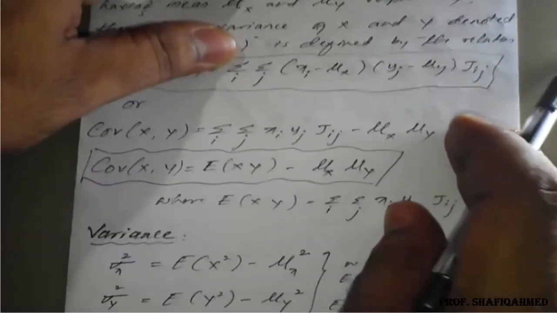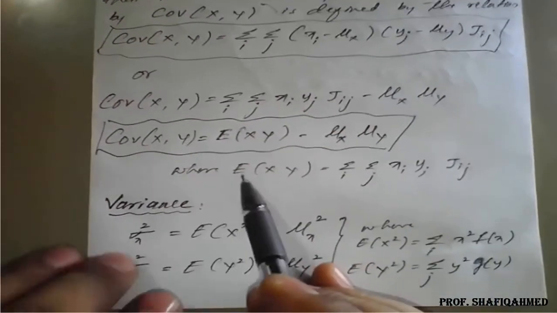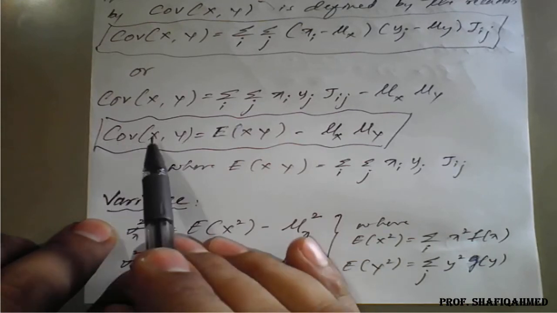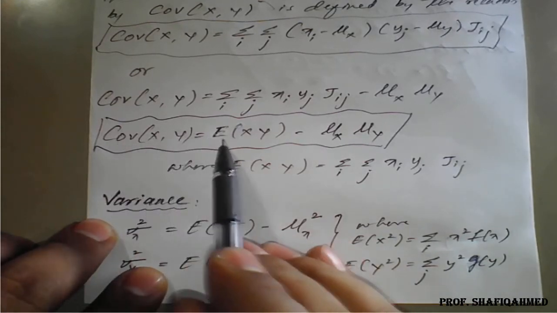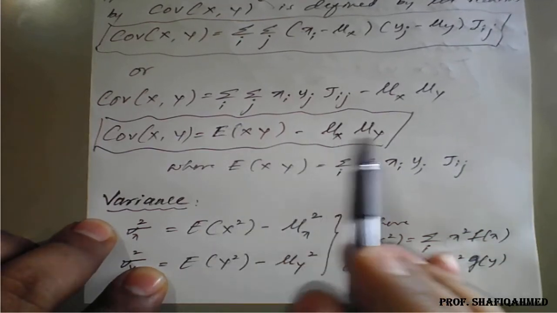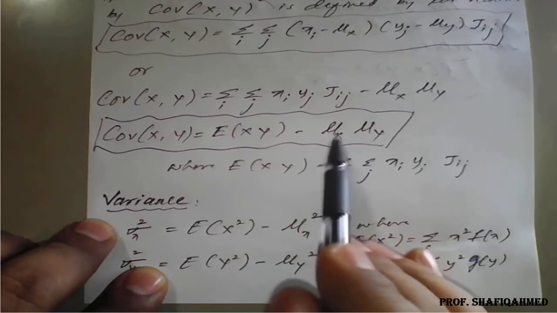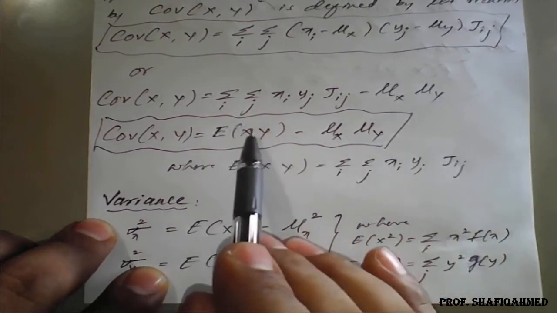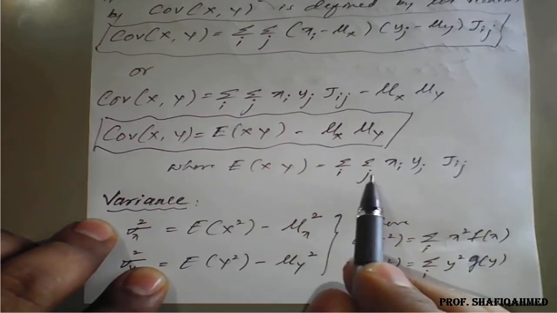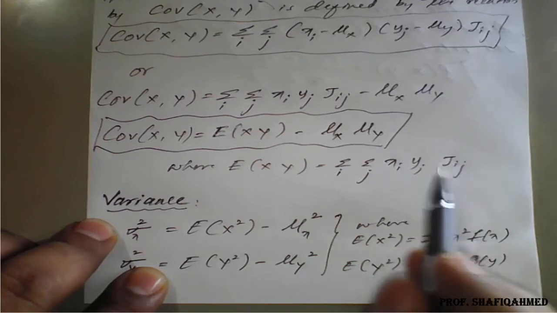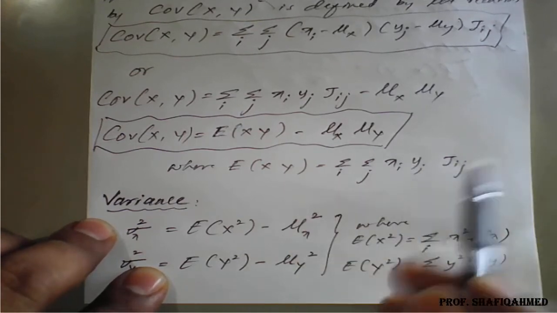Or, instead of this formula, a more easy way, the formula I prefer more, is that covariance of XY is equal to the expectation of XY, meaning expectation of capital XY, minus mu X into mu Y. You know that mu X is nothing but the expectation, that is the mean of X, and mean of Y. And what is this mu of XY? It is the summation over i, j of xi into yj into the joint probability of this. I will show this by using the previous table.